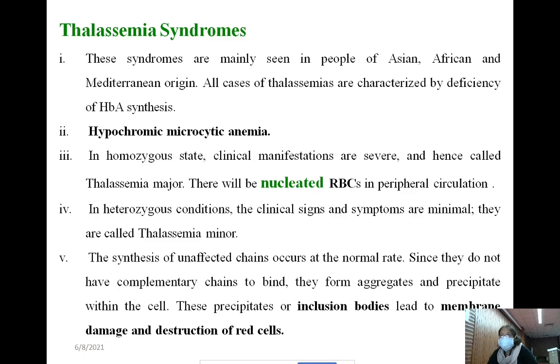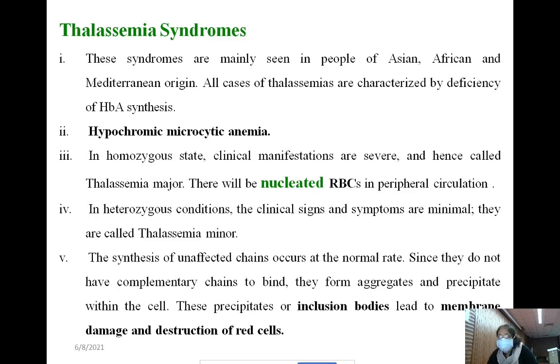In the homozygous state, clinical manifestations are severe, hence called thalassemia major. See, here is the difference. In the abnormal qualitative hemoglobinopathies like hemoglobin C, hemoglobin E, hemoglobin S, hemoglobin D, the homozygous states are called by the hemoglobin: hemoglobin S disease means hemoglobin S homozygous, hemoglobin E disease means hemoglobin E homozygous, like that.